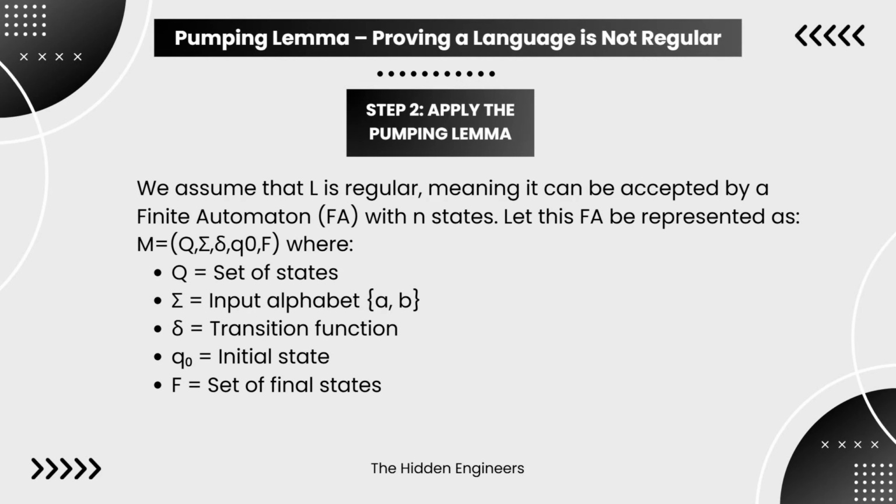Step 2. Apply the pumping lemma. We assume that L is regular, meaning it can be accepted by a finite automaton, FA, with n states. Let this FA be represented as M equals (Q, sigma, delta, q0, F), where Q equals set of states, sigma equals input alphabet {A, B}, delta equals transition function, q0 equals initial state, F equals set of final states.